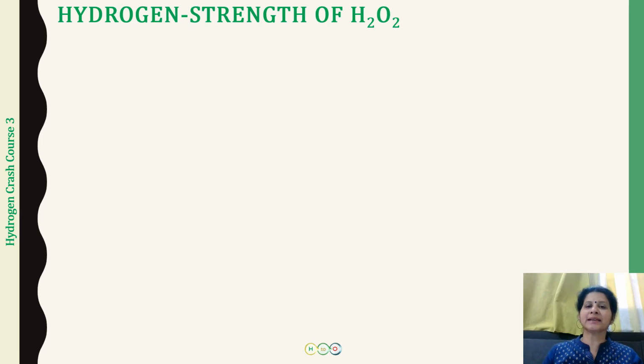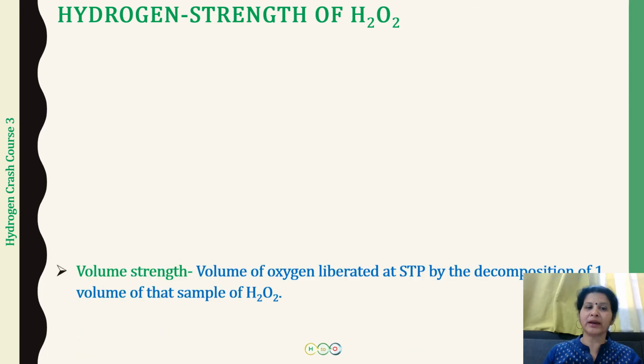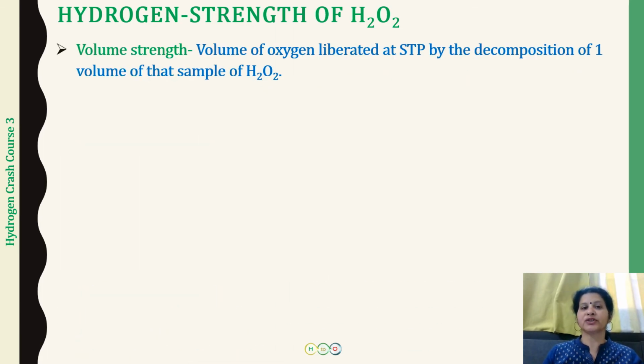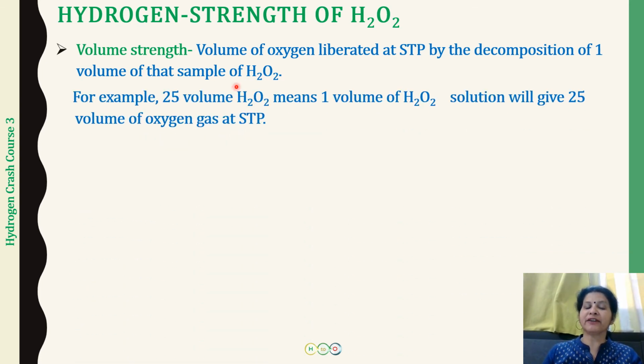So next we discuss the strength of hydrogen peroxide, and here what is going to be important for you is volume strength. The volume strength of hydrogen peroxide will be the volume of oxygen liberated at STP by the decomposition of one volume of that sample of hydrogen peroxide. For example, if we have a 25 volume H2O2, this would mean one volume of hydrogen peroxide solution will give 25 volume of oxygen gas at STP.